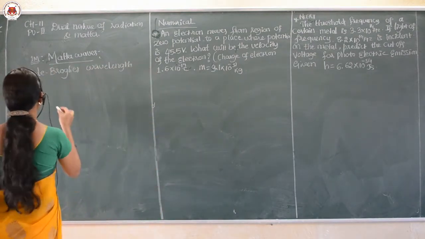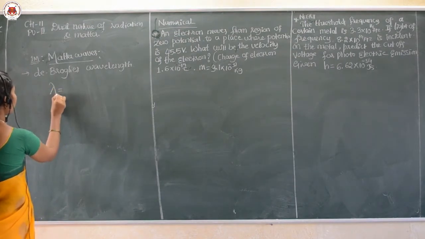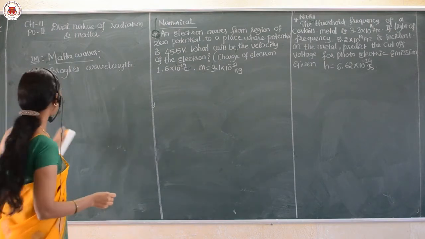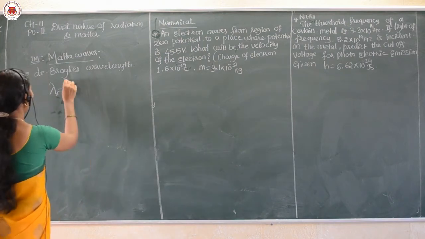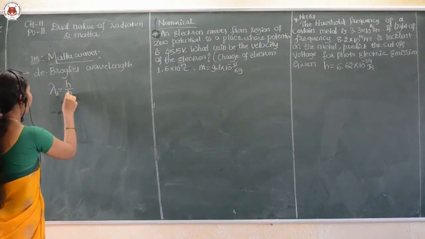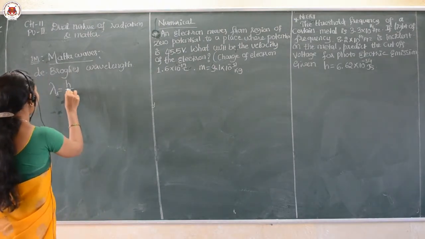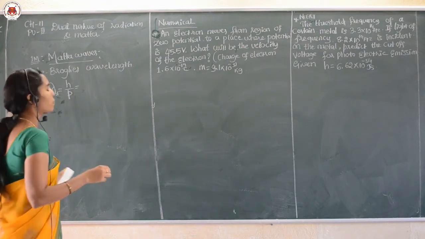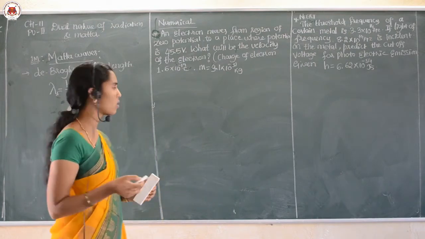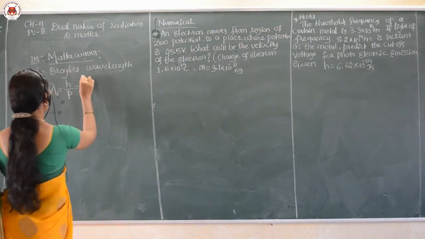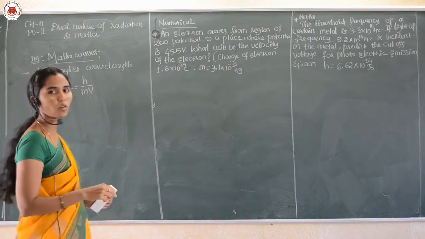The de Broglie wavelength for the matter wave is given as lambda equals, or sometimes you can take lambda d. That means lambda is the wavelength, d means de Broglie. So lambda is equal to h divided by p. This is the formula for the de Broglie wavelength. In place of p, momentum equals mass into velocity. If I substitute, it can also be given as h upon mv.